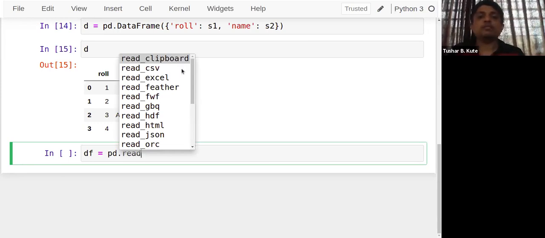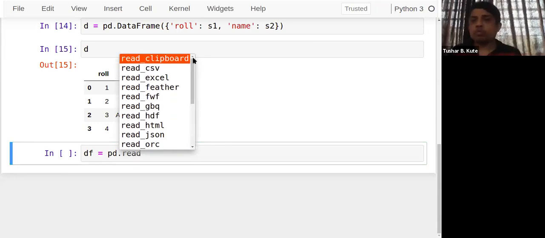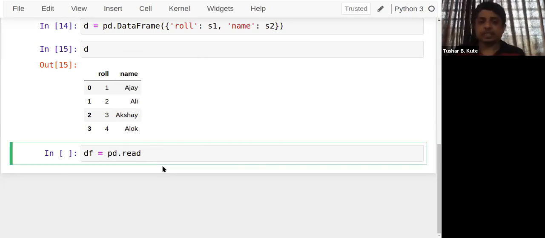See, multiple different file formats are there which we can use. Around 22 common formats are there which we can read for operations. Generally, we use CSV and Excel files. So read underscore csv. This function is to load the data inside the code. In machine learning also, whenever you are building a machine learning model, you have to use this function to read the CSV file. The file name is student.csv.